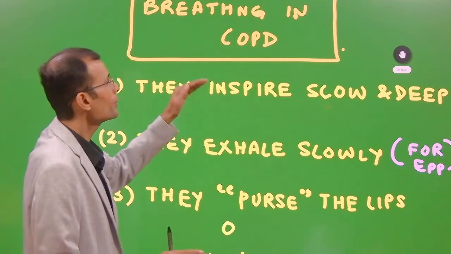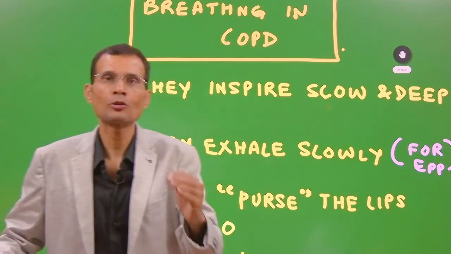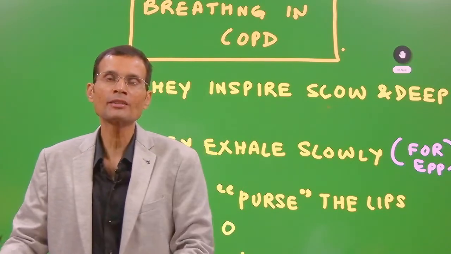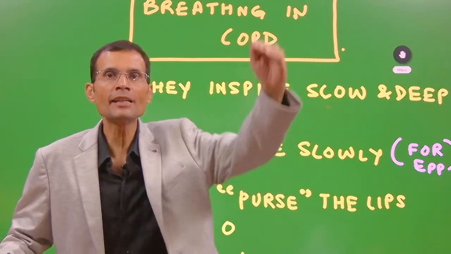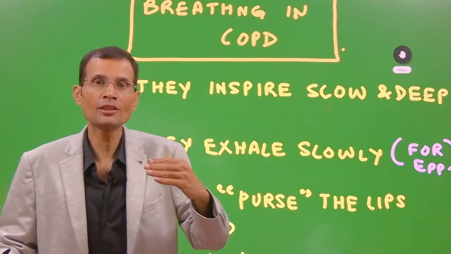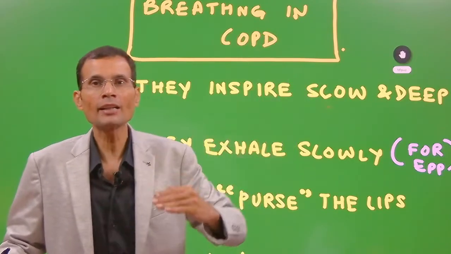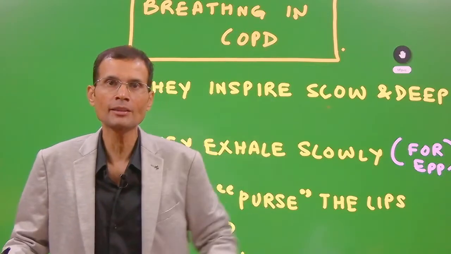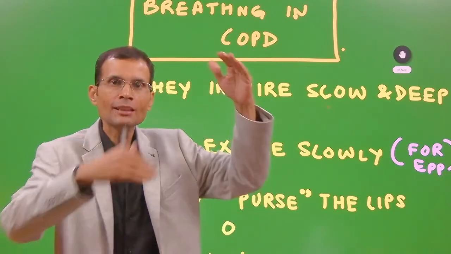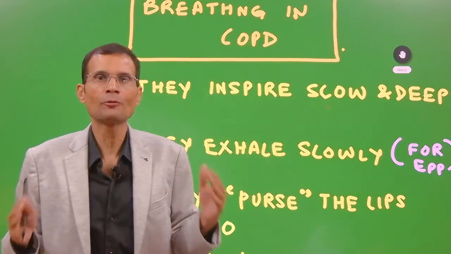So they will breathe near the higher lung volumes. The first point to be noted is that COPD patients breathe slow and deep, particularly inspiration, so that they reach higher lung volumes near the TLC, total lung capacity, and they will mostly breathe in that range of volumes.